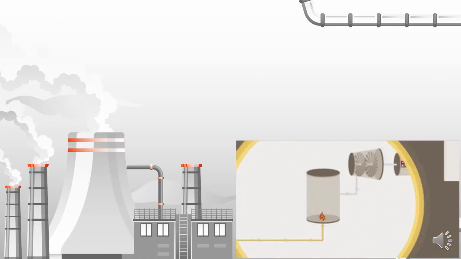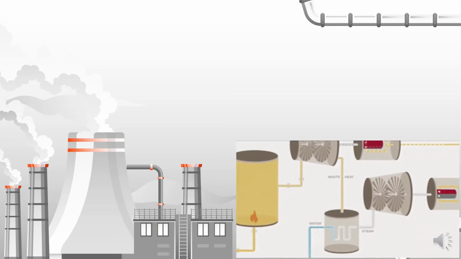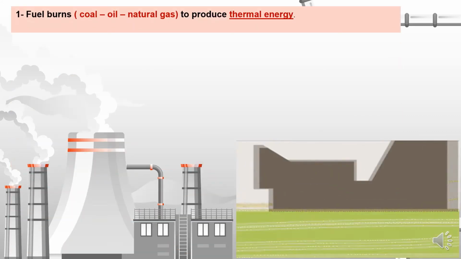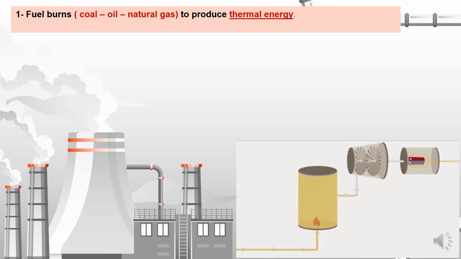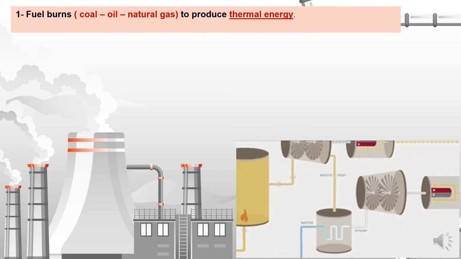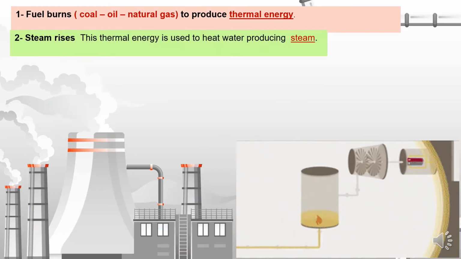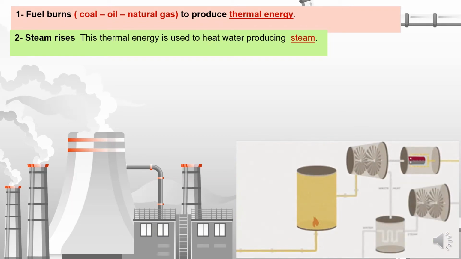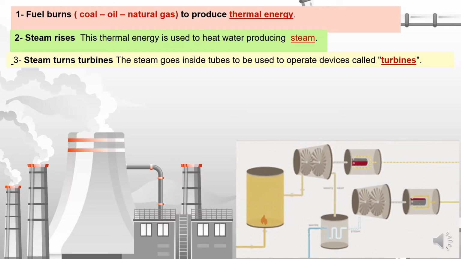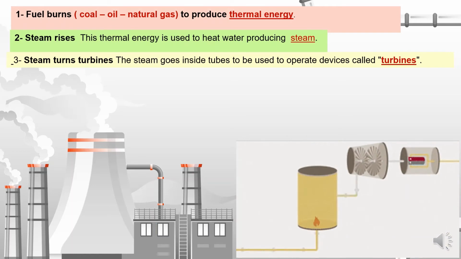Let's count together again the steps of generating electricity by using fossil fuel inside the power stations. Number 1 is fuel burns. When we burn the fuel such as coal, oil or natural gas, it produces a huge amount of thermal energy. We use this thermal energy to boil water and change it into steam. As we said, steam moves inside pipes or tubes to turn the turbines and generate electricity.